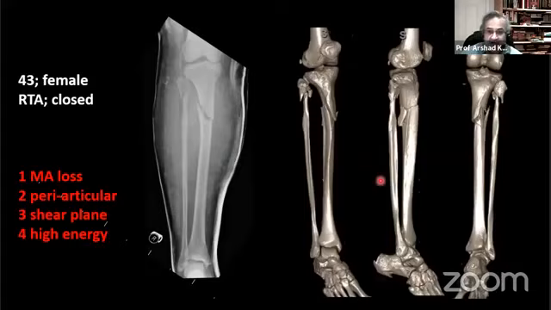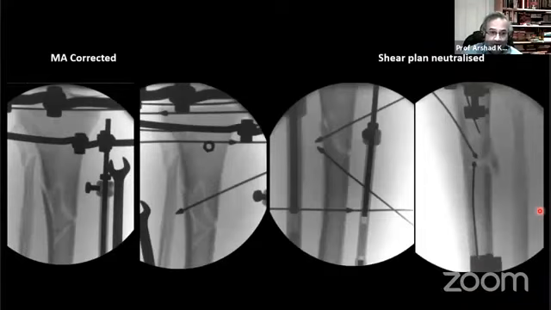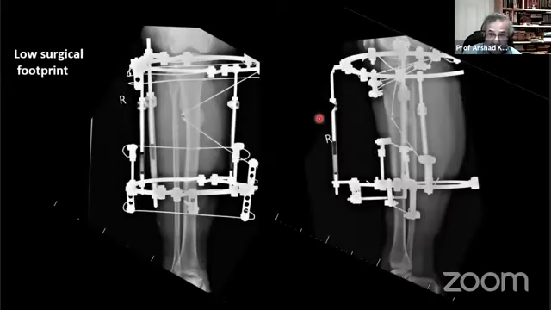And this is reasonable violence to the bone, so there is a reasonable soft tissue component to this injury. Having thought of all these things, we correct the mechanical axis very simply. We correct the shear plane. And on this side, we did not want to leave any wires outside because she had blisters on the skin, so the olives were cut. So the shear plane has been neutralized.